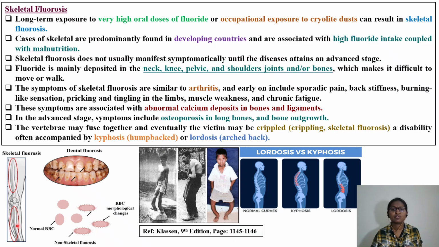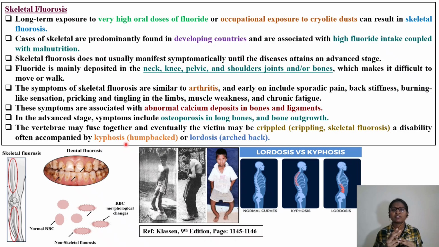So this is skeletal fluorosis. You can clearly see this is the dental fluorosis. This is the normal RBC, and this is skeletal fluorosis with RBC macrophage changes. The vertebrae may fuse together and eventually the victim will be crippled. That is skeletal fluorosis, or crippling.